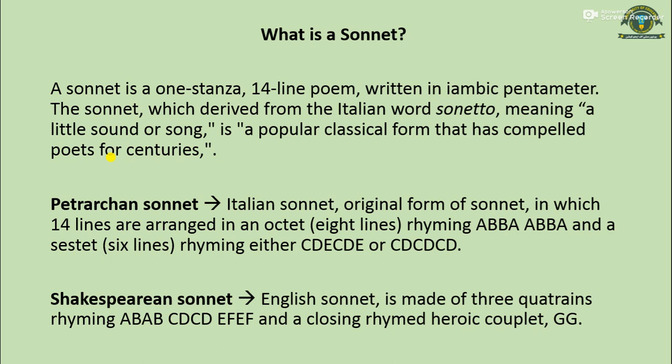The Shakespearean sonnet is made of 3 quatrains and a heroic couplet. The rhyming scheme of those quatrains is A B A B, C D C D, E F E F, and the closing rhymed heroic couplet is G G.